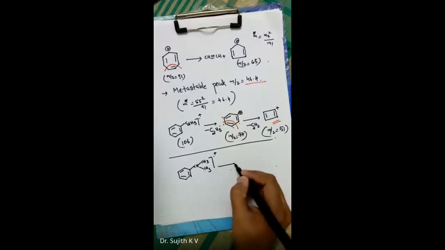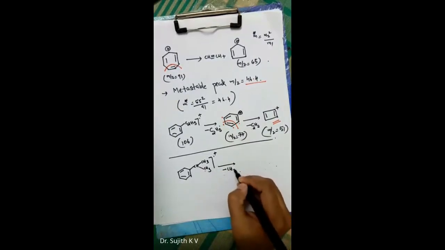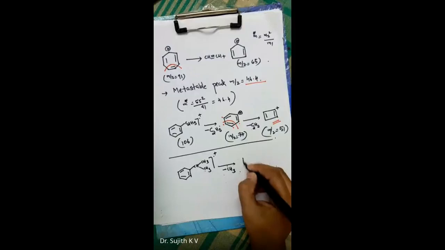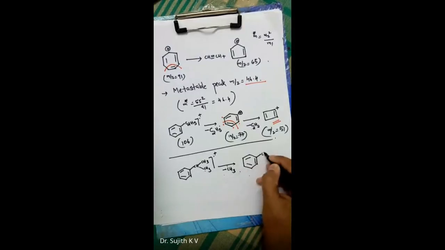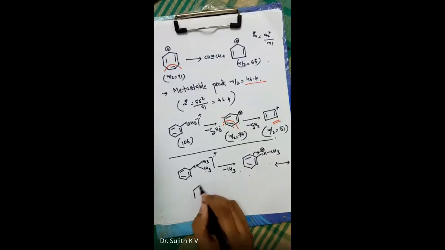So the normal way, that is, a methyl radical, CH3 dot, is eliminated, the remaining species is CH plus CH3, and this can rearrange like this to form a tropylium cation derivative.